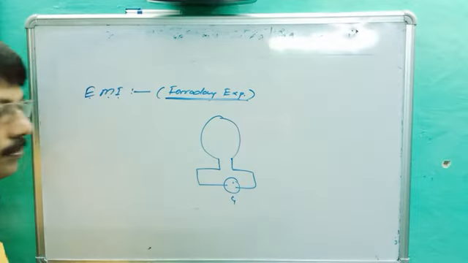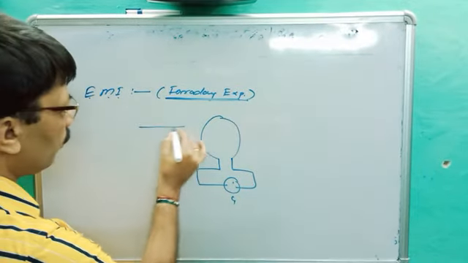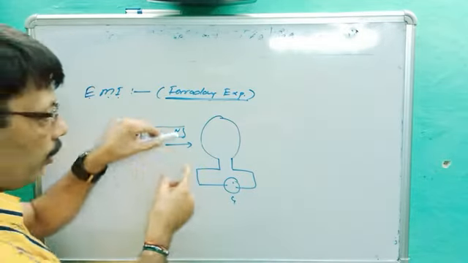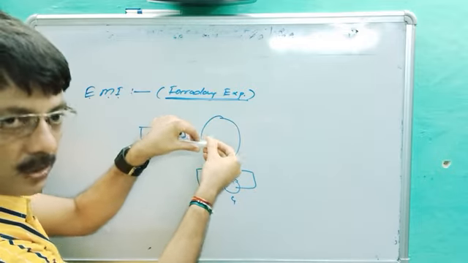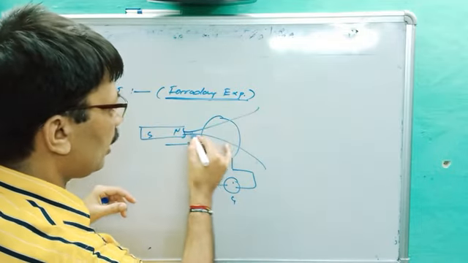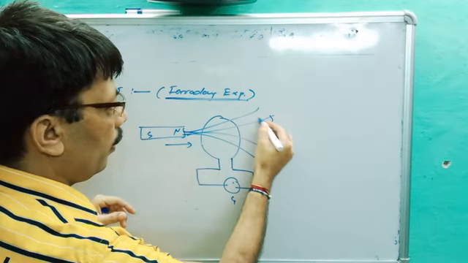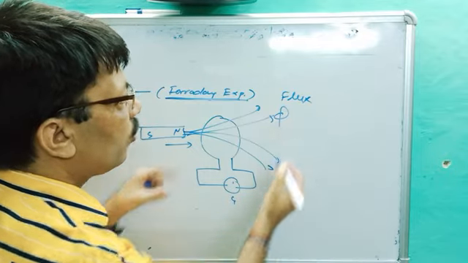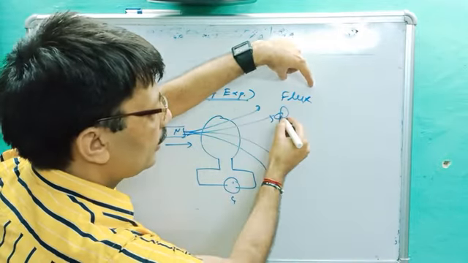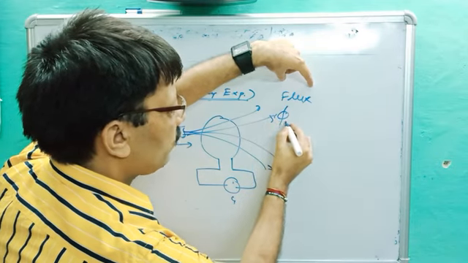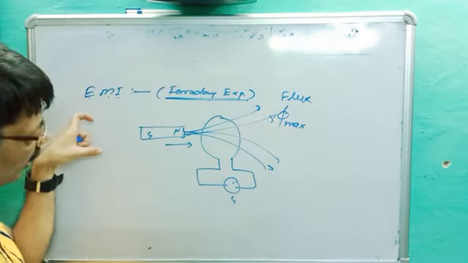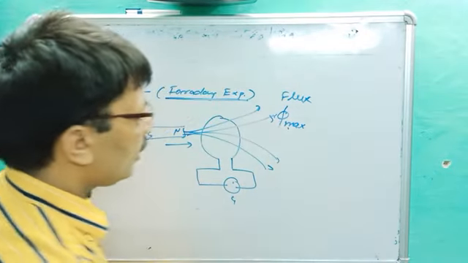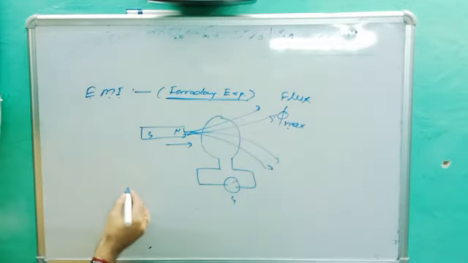This is the galvanometer. See there, what is the Faraday experiment? When the magnet, this is north, this is south, is pushed towards the coil, what happens? When the pole becomes very close, no doubt the number of lines of force is maximum at the pole. That is called flux. The number of lines of force passing through any loop is called flux, and it is represented by phi, like this. When any magnet moves towards the coil, flux phi is maximum.